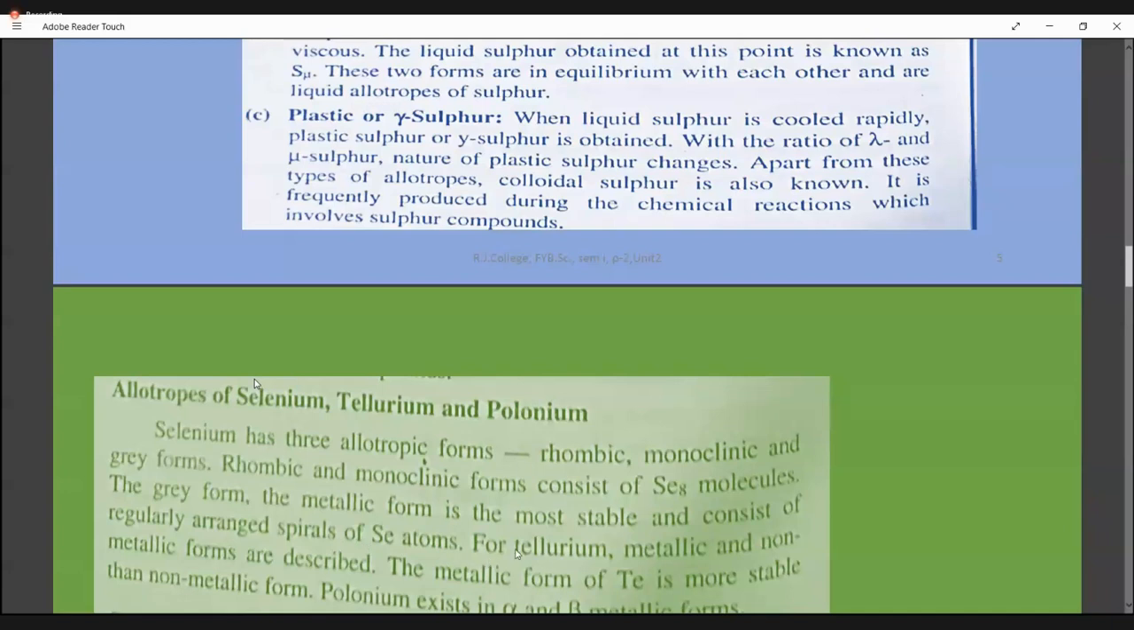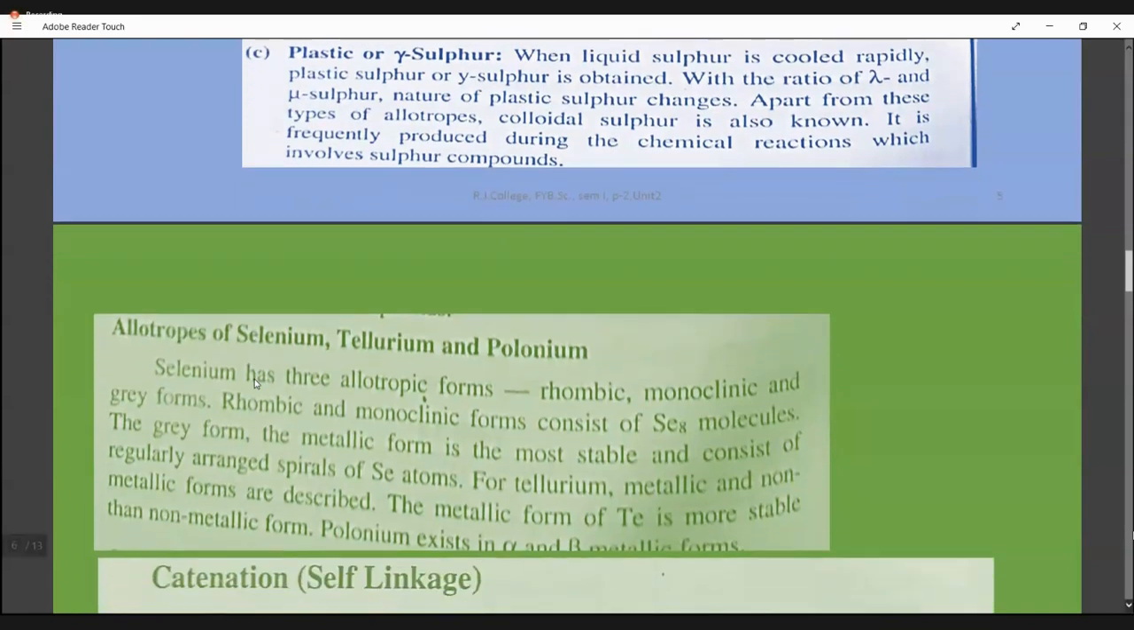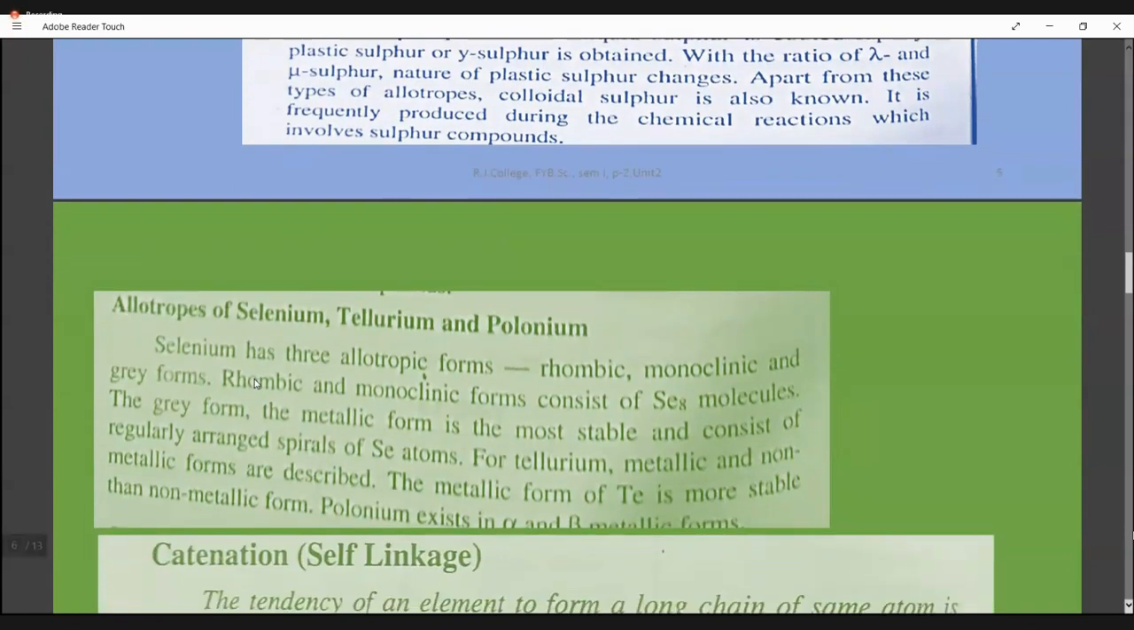For tellurium, metallic and non-metallic forms are present. The metallic form of tellurium is more stable compared to the non-metallic form. And polonium will have two forms, alpha and beta form. So this is all about the allotropic forms of our group elements.